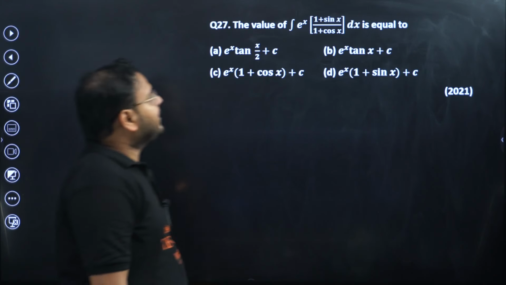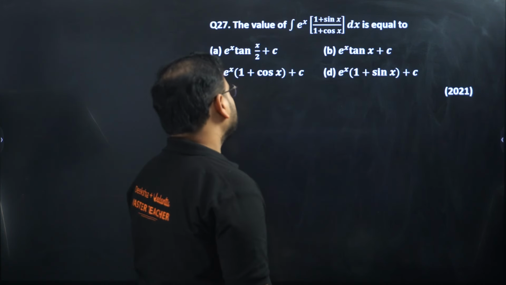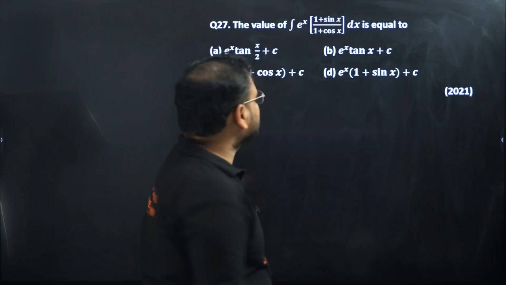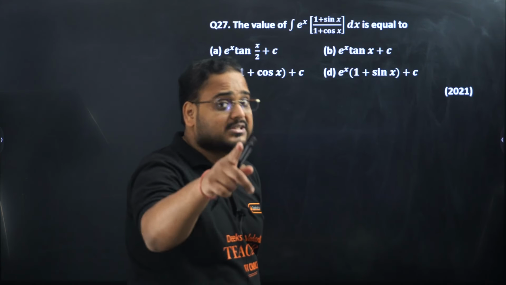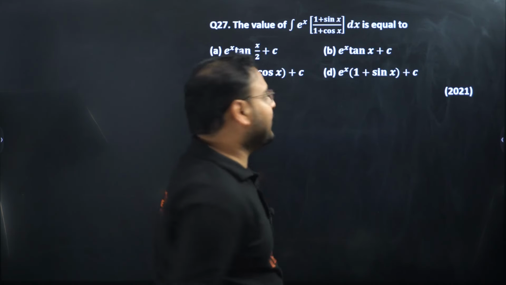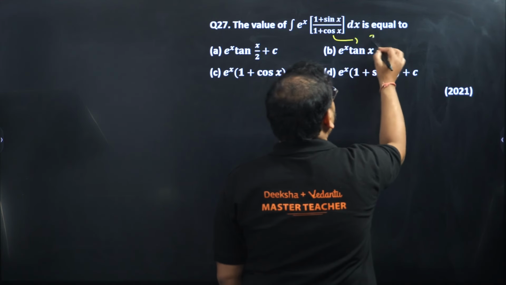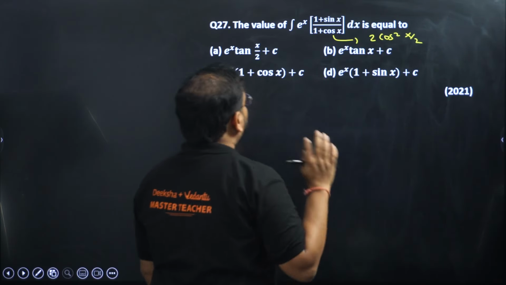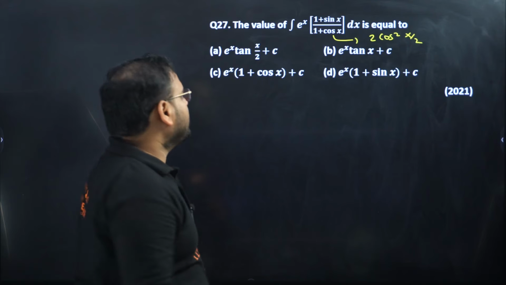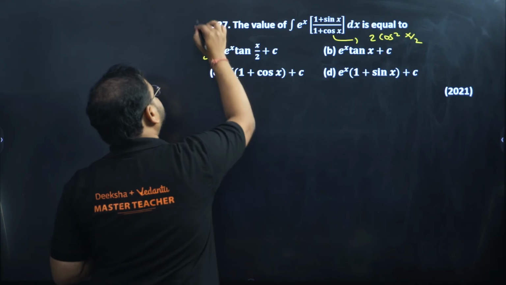27th, the value of e power x into (1 plus sin x) upon (1 plus cos x). Similar form will be there, but we have to make some changes. Let's try that. 1 plus cos x is a formula: 2 cos square x by 2. 1 plus cos x is what? 2 cos square x by 2. Now if you are smart and think like that, then your answer directly is option A.